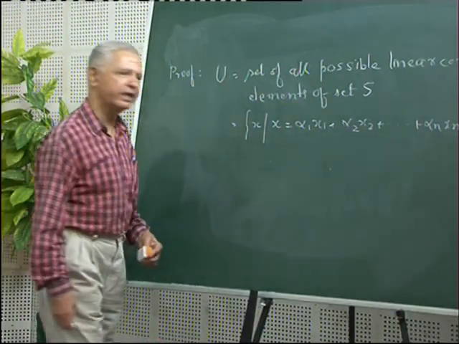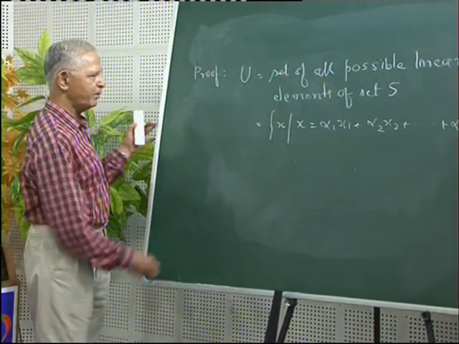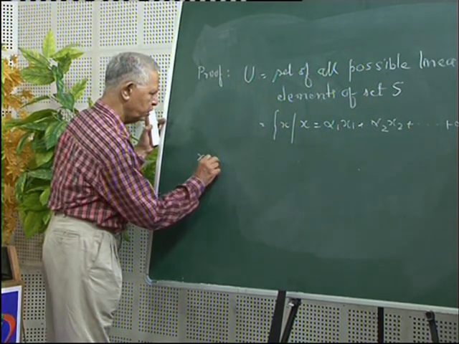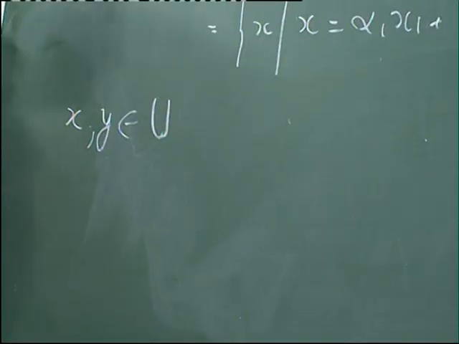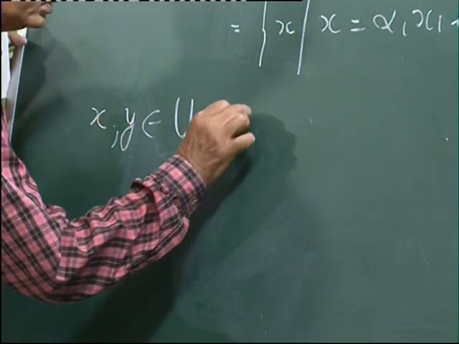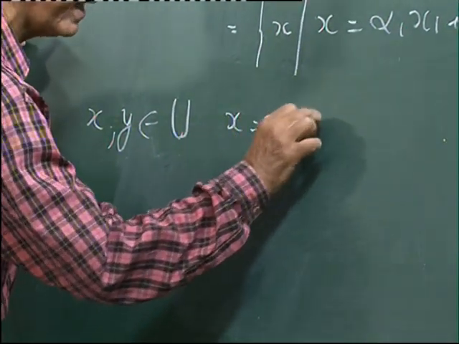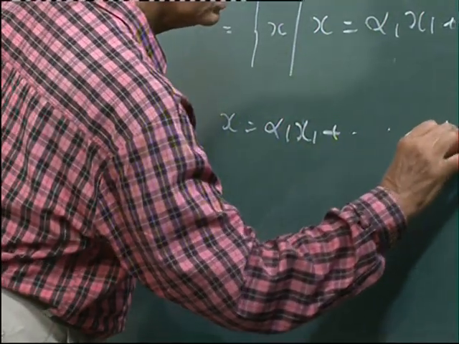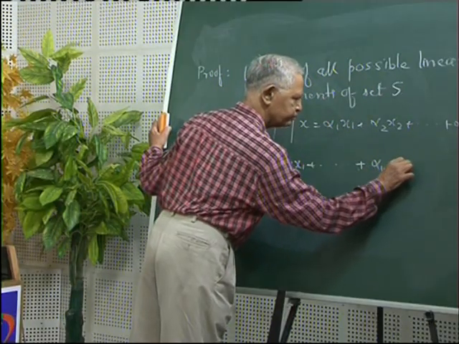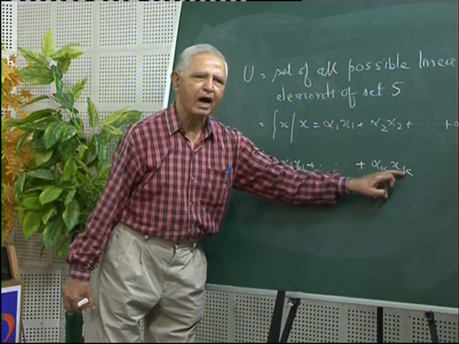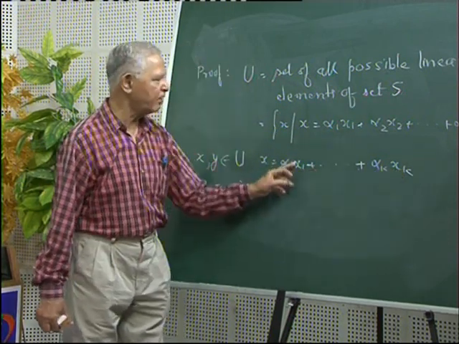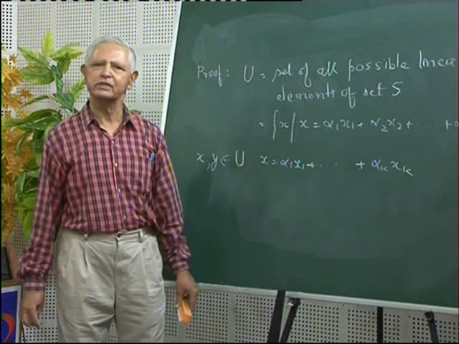Now we prove that U is a subspace, and that is very simple. We have already studied the criteria. Suppose x and y are two vectors belonging to U, and suppose x is equal to alpha 1 x1 plus ... plus alpha k xk, where x1, x2, ..., xk are vectors of S, and alpha 1, alpha 2, ..., alpha k are scalars.